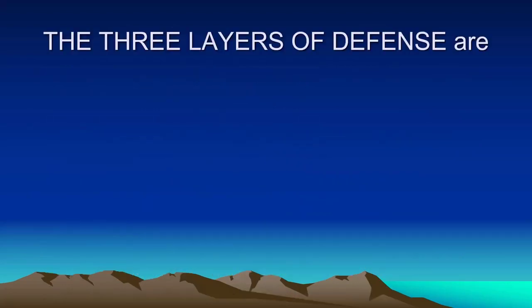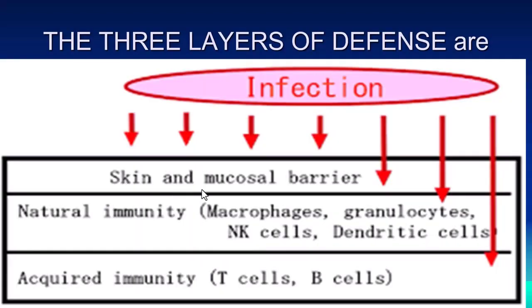The three layers of defense are: the first layer is skin and mucosal barrier. The inner organs, the digestive, respiratory and vascular systems are covered by the epithelial cells or mucosal cells. So this is the first line of defense. The second line of defense is natural immunity, in which macrophages, granulocytes, natural killer cells, and dendritic cells are included. And the third layer of defense is acquired immunity, which is a series of T cells or B cells.